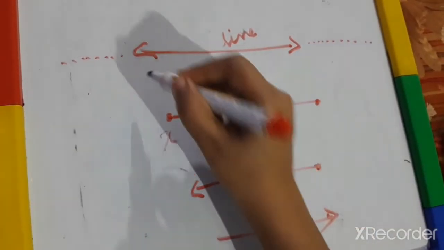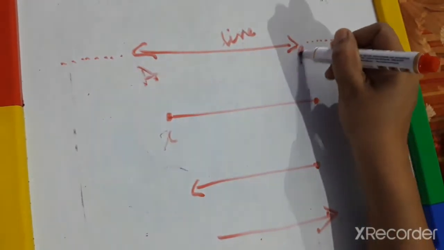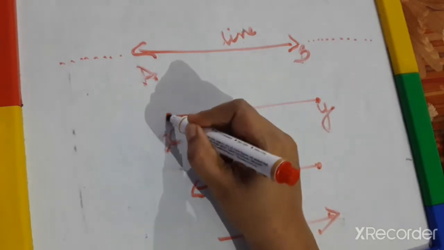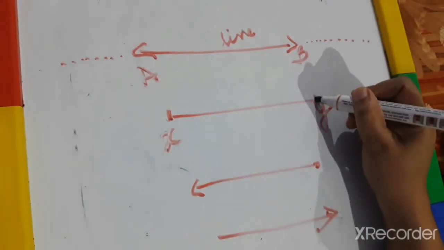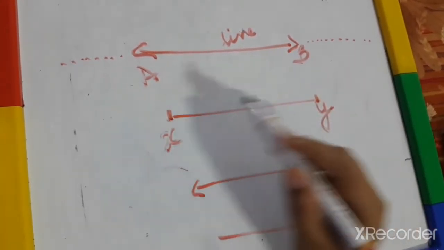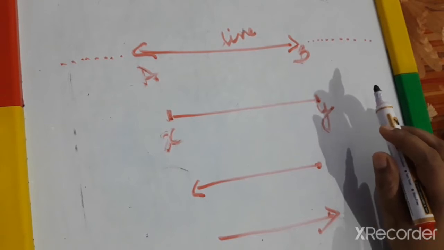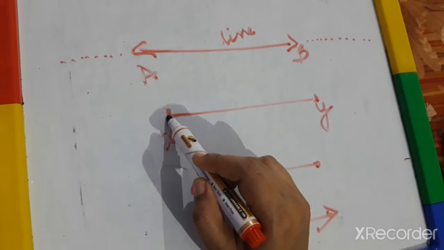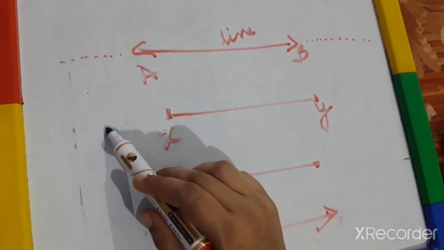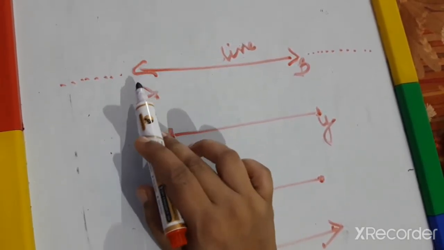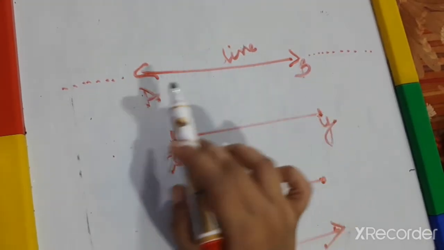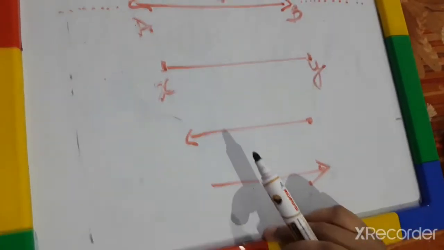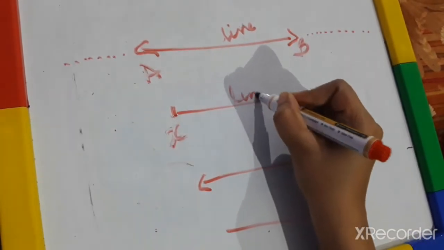Next is XY. Here definite endpoints are given at the beginning and the end. A line segment is a straight path between two endpoints, so there is no arrow mark and we can't extend the line. But in a line, arrow marks are given on both sides, so we can extend it to the right and left. So this is a line segment.